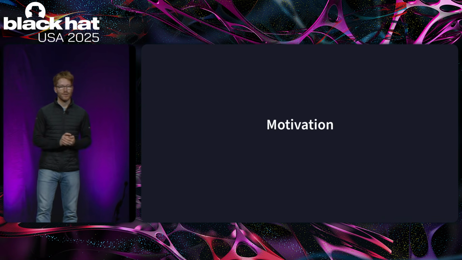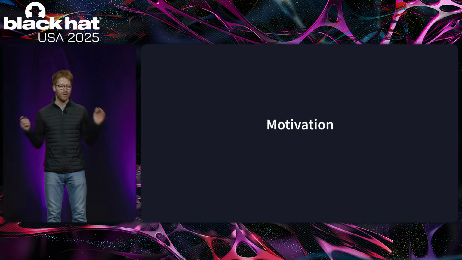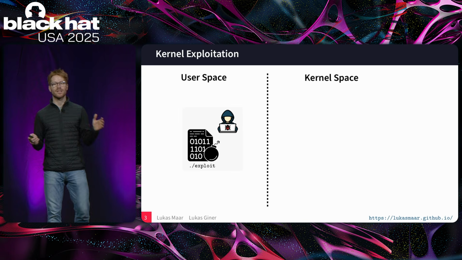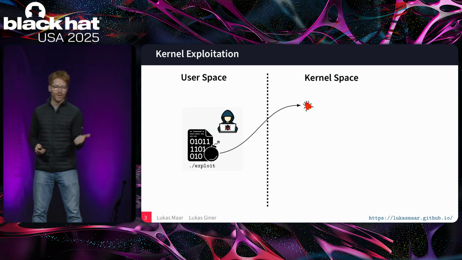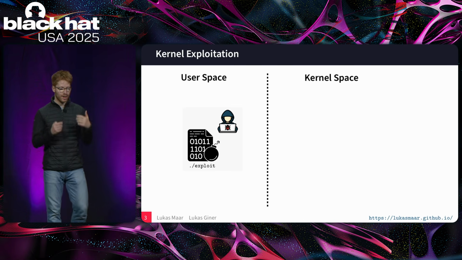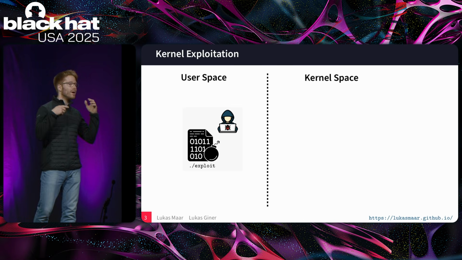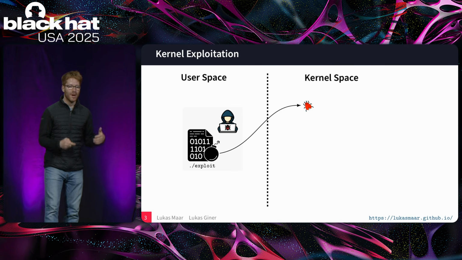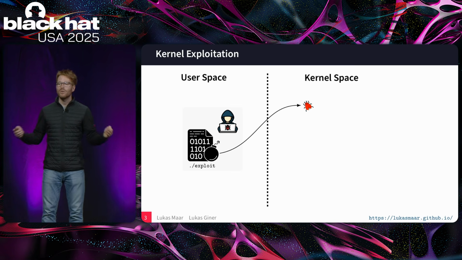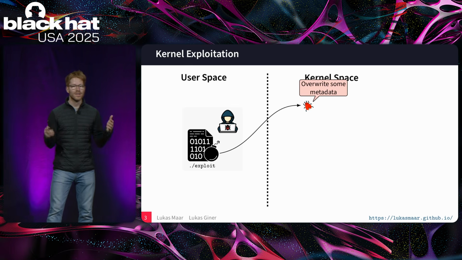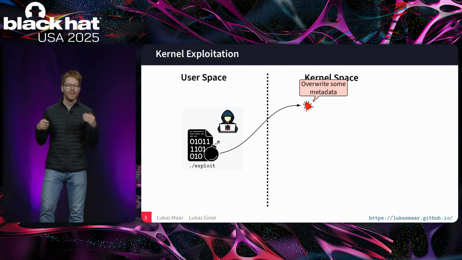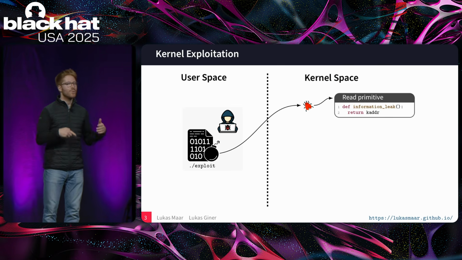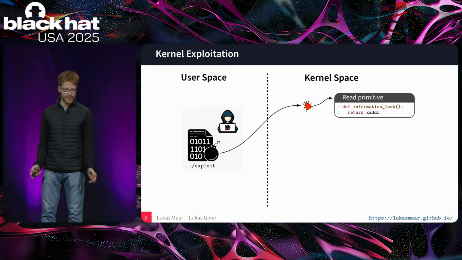OK, before starting with our work, let's talk a little bit about the motivation of kernel exploitation. In kernel exploitation, threat actors typically start with initial code execution in an untrusted and unprivileged context. The goal of these threat actors is to exploit vulnerabilities to perform privilege escalation to root. They do it by initially exploiting a vulnerability within the kernel software, which allows them some kind of override capability on some kernel metadata. This, on the other hand, enables them a read primitive which returns one or multiple kernel addresses.